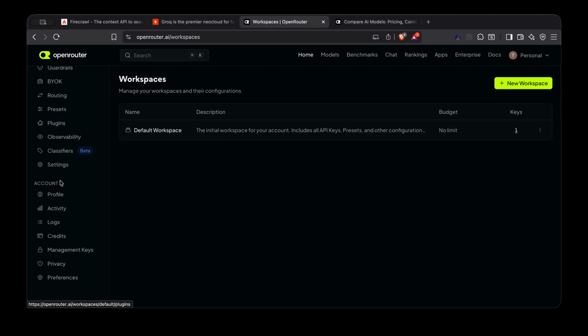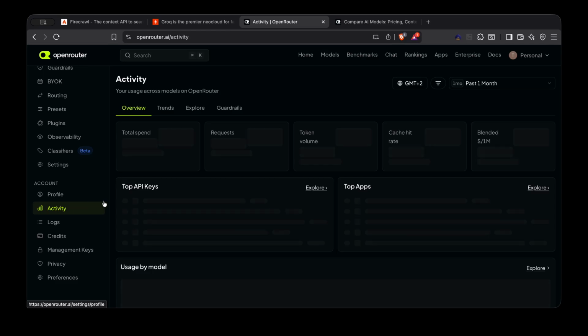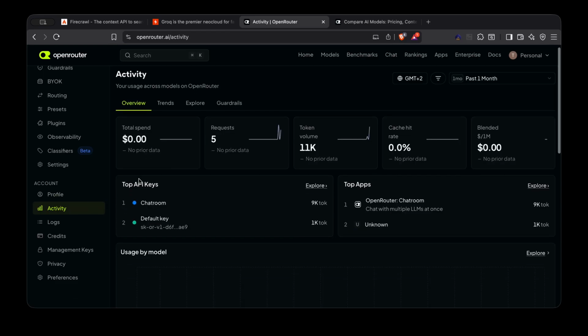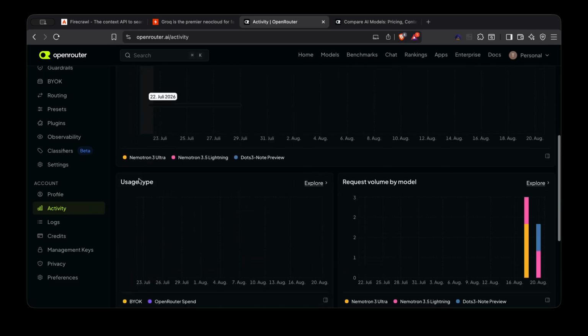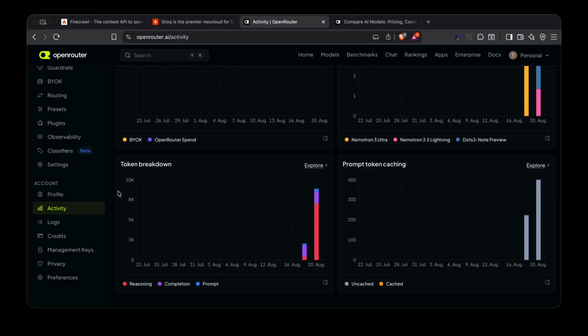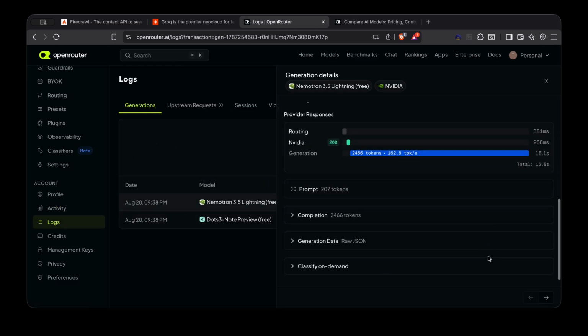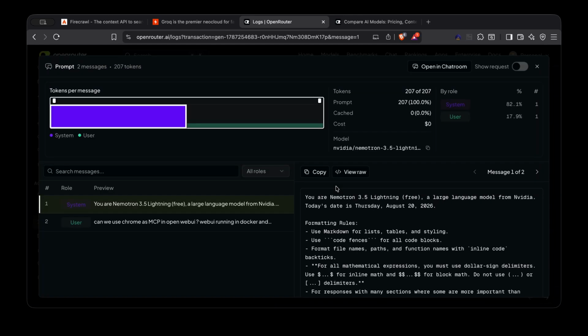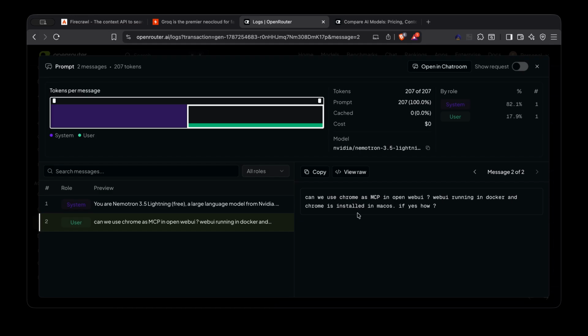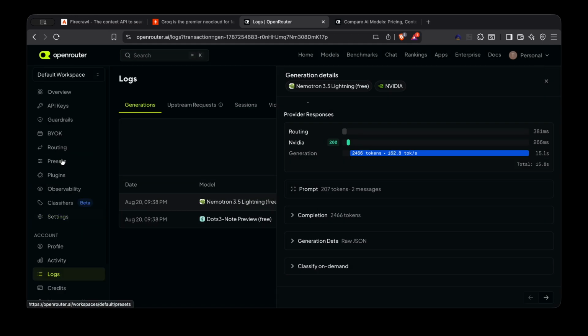And like Langflow, they also have activity tracking. You can see the usage. I just did some test prompts here, and as you can see in the log, you can also see the prompts. This is in beta version, but still working, the system prompt and the user prompt. The routing also has a fallback mechanism.